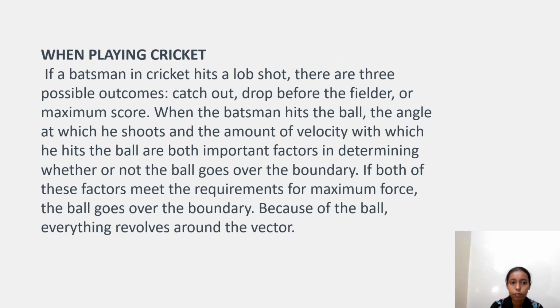Cricket. When a batsman in cricket hits a lob shot, there are three possible outcomes: catch out, drop before the fielder, or maximum score. When the batsman hits the ball, the angle at which he shoots and the amount of velocity with which he hits the ball are both important factors in determining whether or not the ball goes over the boundary. If both of these vectors meet the requirements for maximum force, the ball goes over the boundary. Because of the ball, everything revolves around the vector.